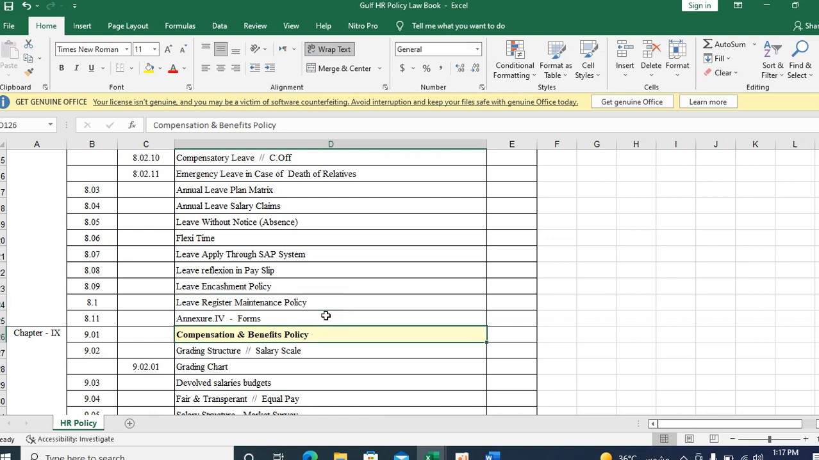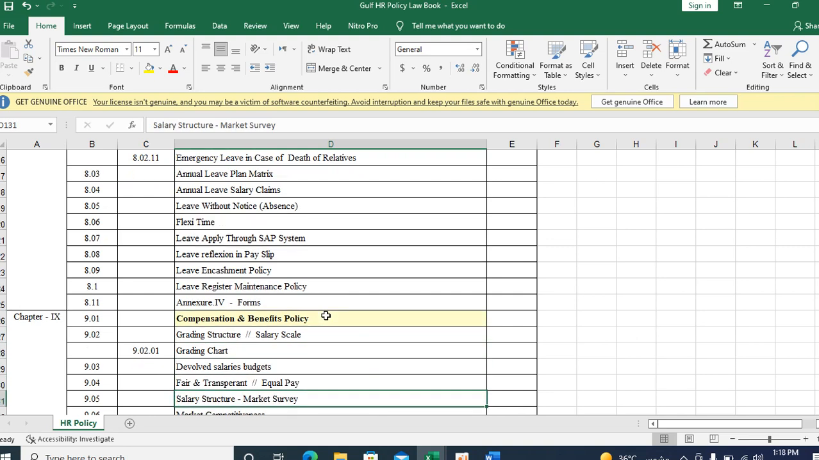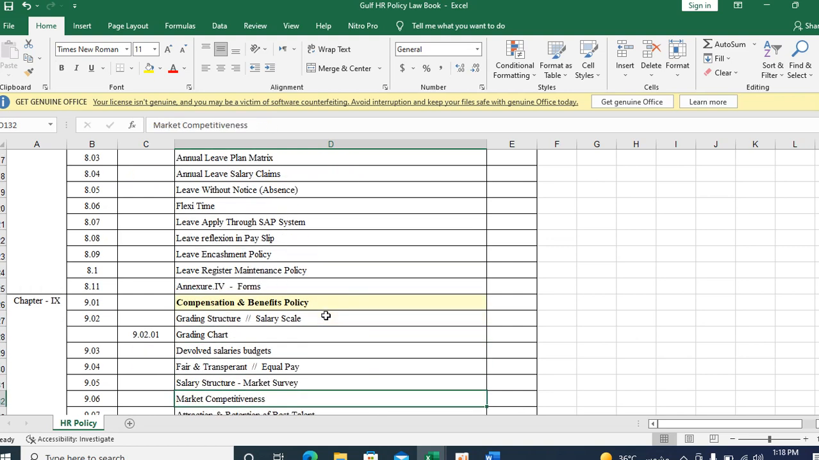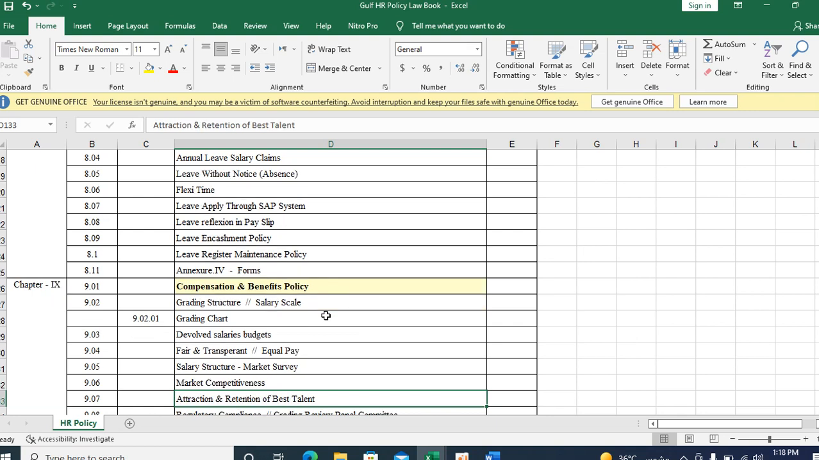Then the annual leave salary claims. On compensation and benefits, there will be a market survey, which is done by your internal HR department along with support and discussion with the management. For the compensation and benefits policy, you have to mention all the procedures and the process flow with the management. The grading chart is very, very important for creating the compensation and benefits.